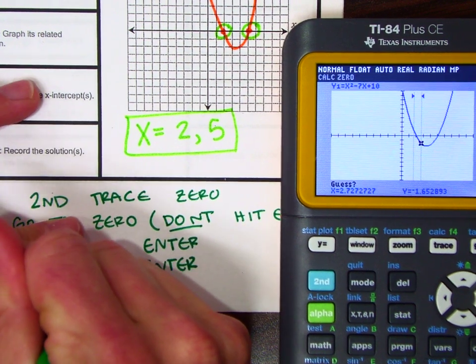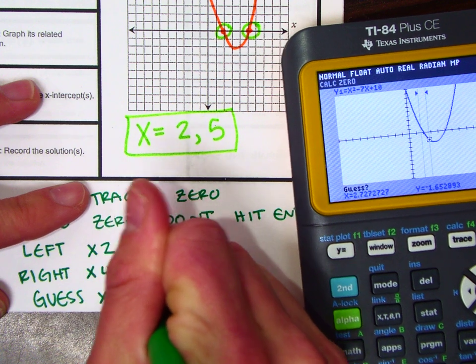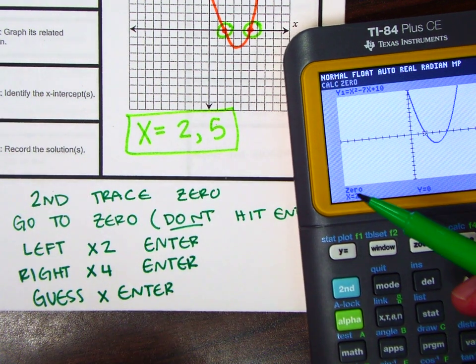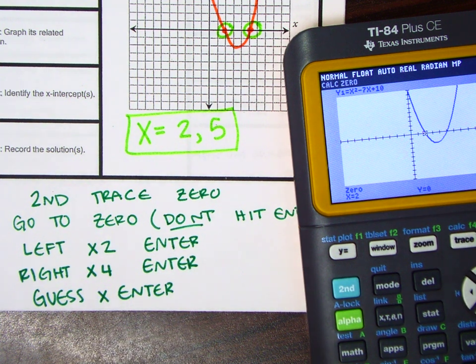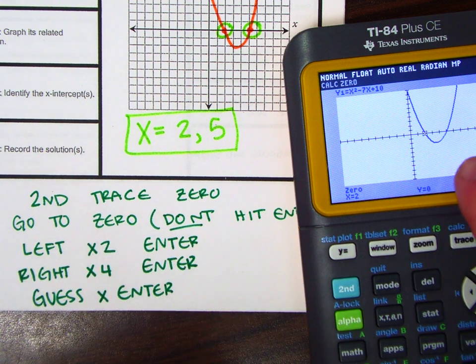And then when you are guessing, you just hit enter again. Don't move your spider, just hit enter again. And then it will pop up at that 0. And you would do the same thing for this one. So you'd second trace 0 and then go to the 0 you're trying to find.